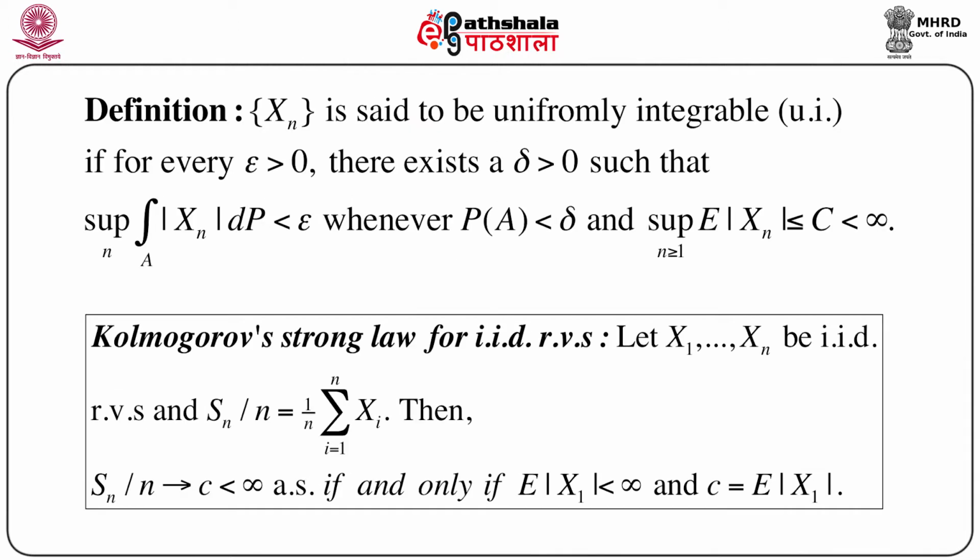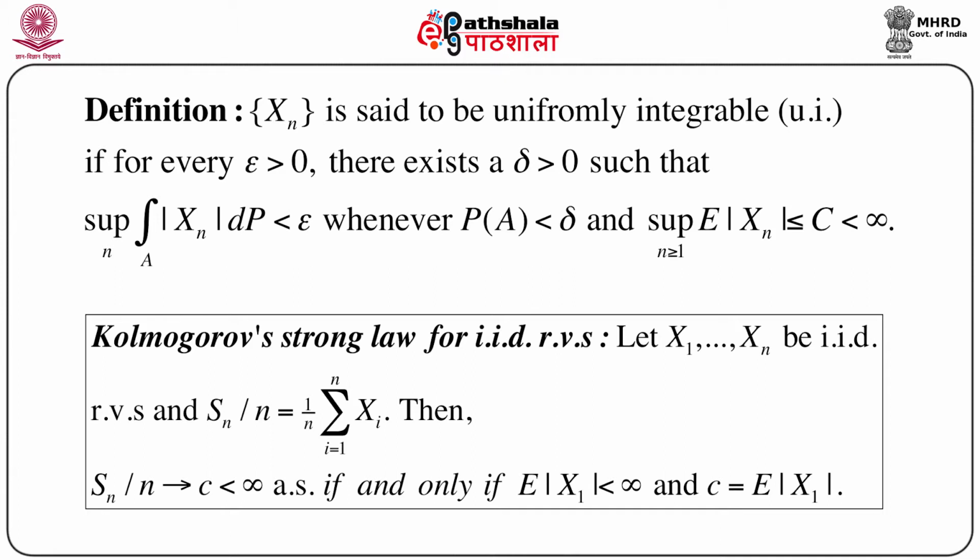Now we are going to prove the mean convergence theorem. First we should recall the definition of uniform integrability. A sequence Xn of random variables is said to be uniformly integrable, abbreviated as UI, if for every epsilon greater than 0, epsilon being an arbitrarily small positive quantity, there always exists a delta greater than 0, again a very small positive quantity, such that the supremum over n of the integral over A of modulus of Xn dP is less than epsilon whenever the probability of A is less than delta.